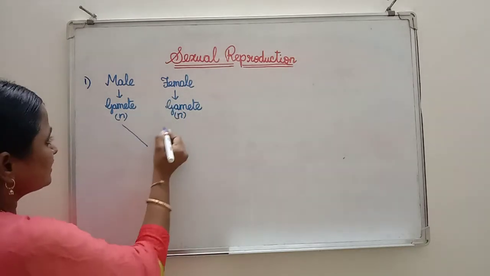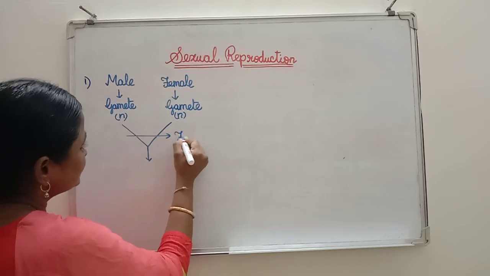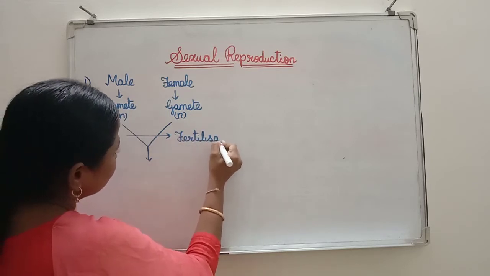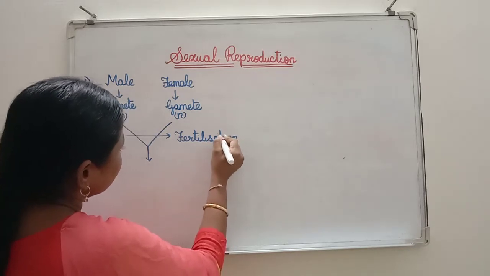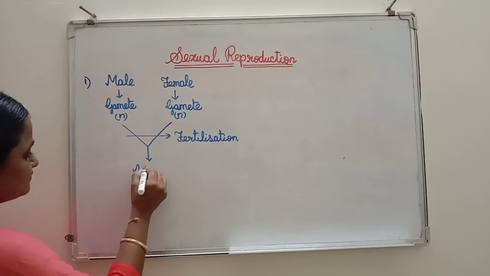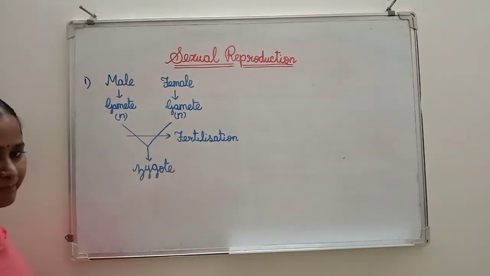By the process of fertilization, fusion of male and female gamete is taking place. Then zygote will form.